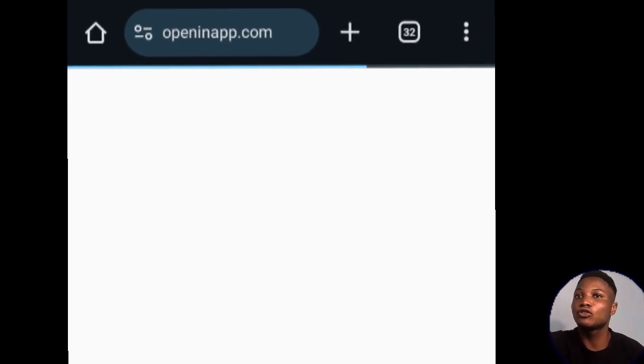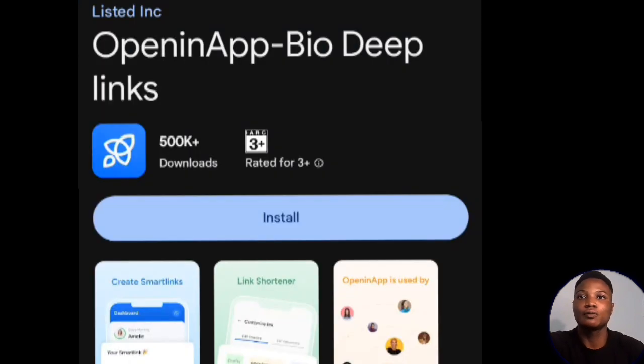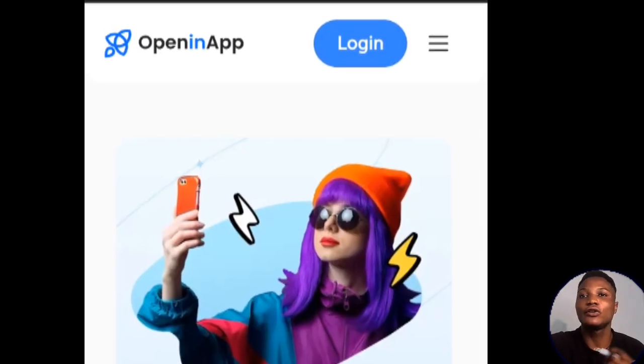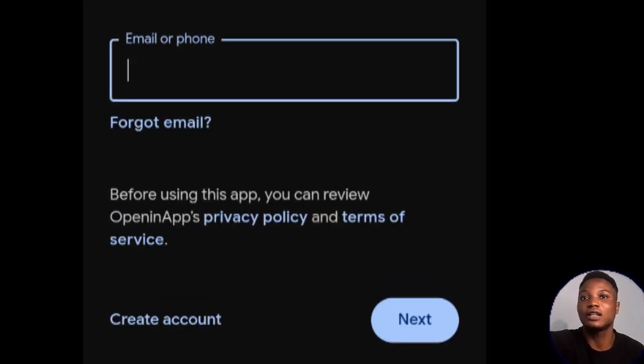Click the first result to make it easier. I will also drop the link in the video description. You can even download the app for free from the Play Store. Now let me show you how to use it. Click on login, then click create a new account. You're going to sign up with your Google account and you are done.